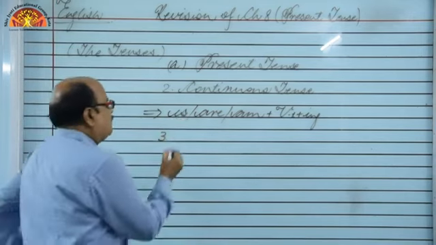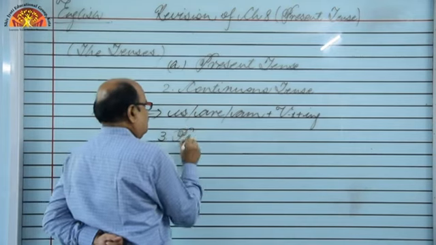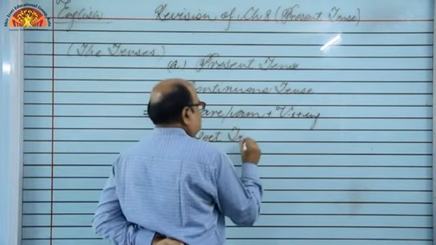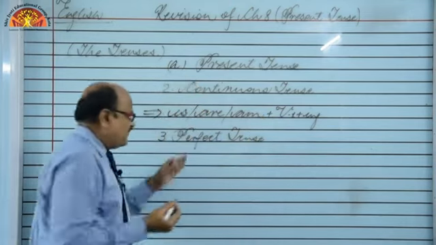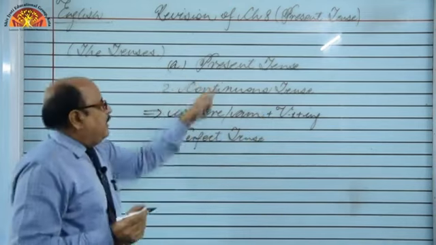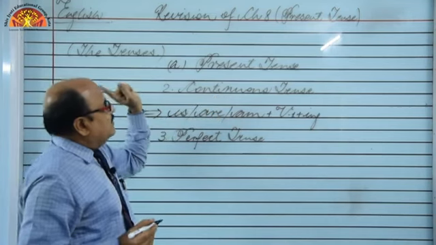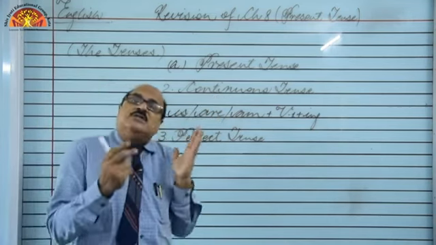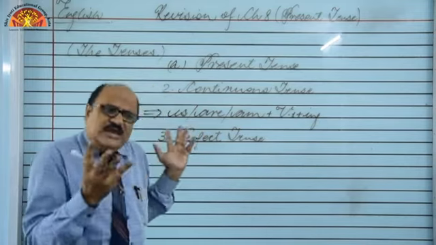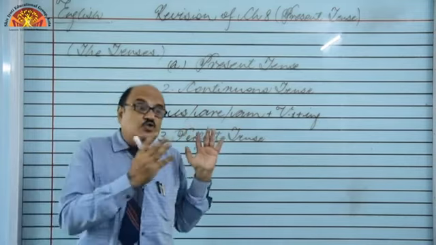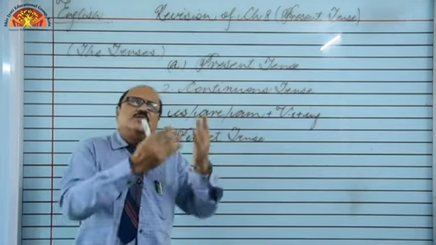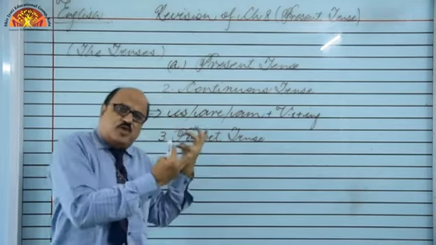Next is perfect tense. What is perfect tense? Yes, perfect. Perfect means complete. Here, in present indefinite tense, what we learned, we were talking about the activities that are part of our routine daily life, or we were talking about some universal truths, some factual truths. That was an integral part of our life.